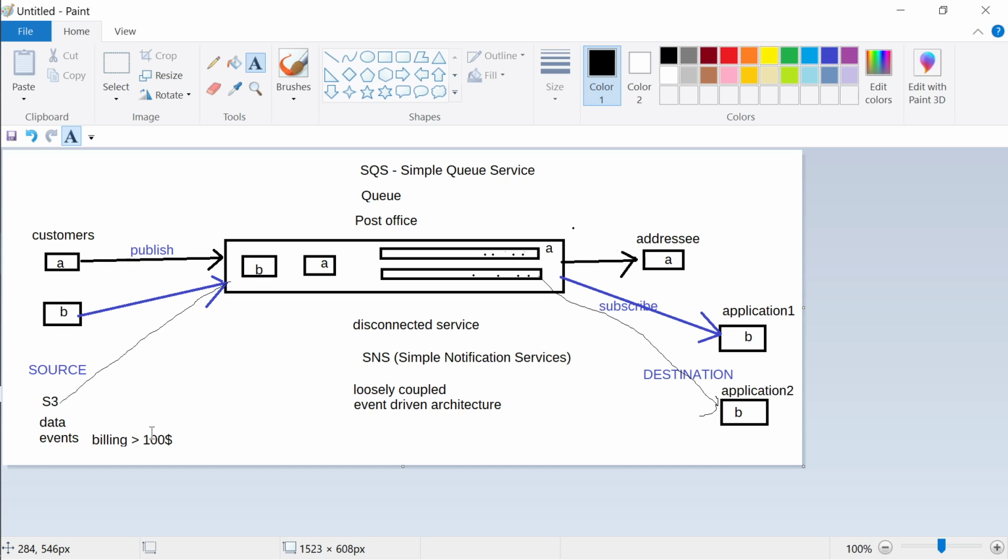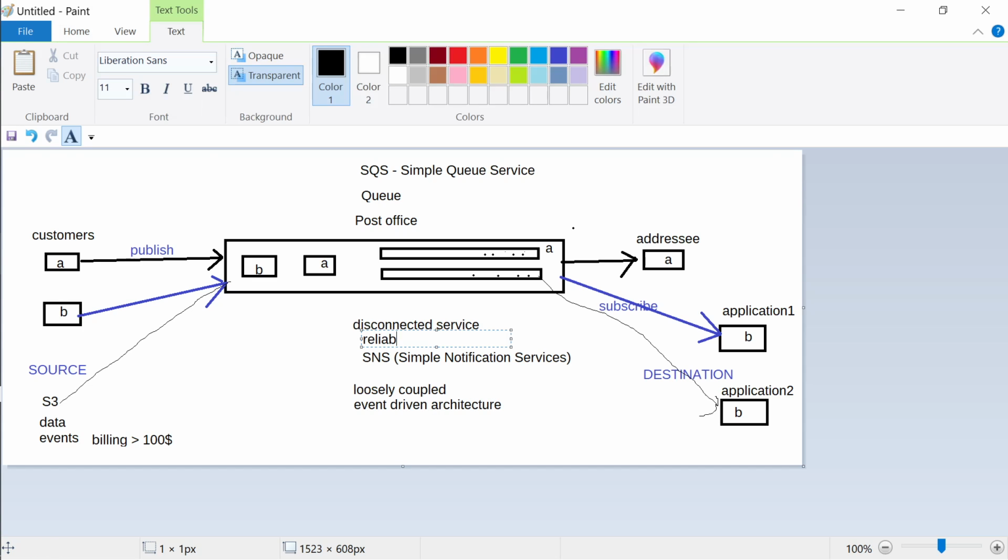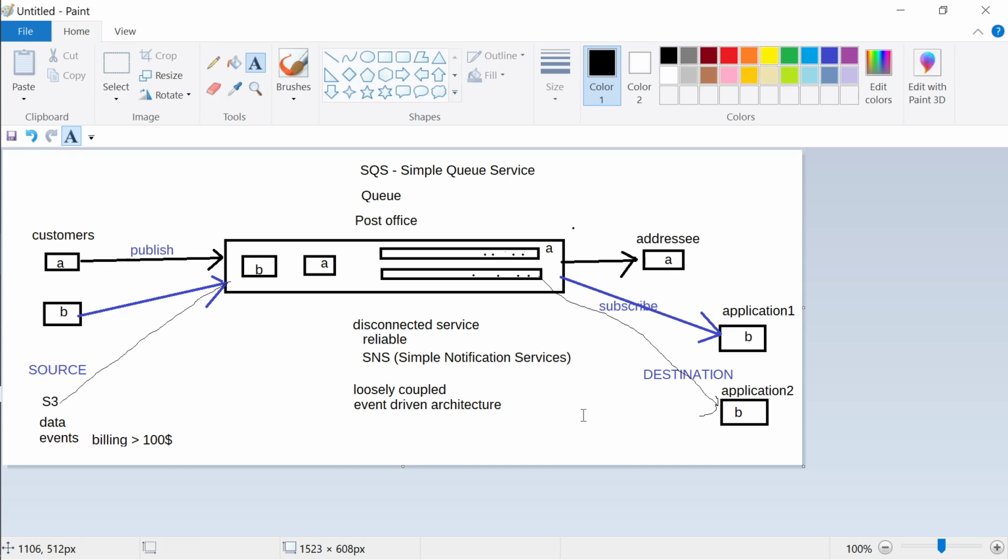Whenever you're using a queue service, you're using these services at the bottom, notification and event driven architecture, but with simple queue service it becomes more of a reliable service. You're creating a more reliable application. You don't want to miss that SMS that is gone. You don't want to keep your application busy tracking who has received what. So simple queue service lets you take that responsibility off your application and still lets you function. You can focus on raising events, put them in the queue, and let the queue manage sending them to the destinations.